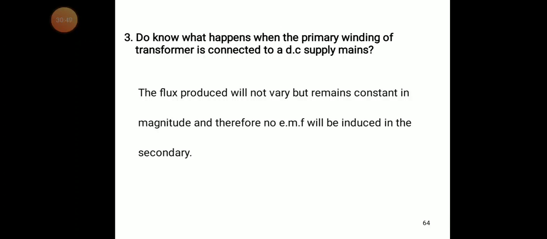That is the basic principle: whenever changing flux cuts the conductor, only then is EMF induced. So if you apply DC, the produced flux will not vary but remains constant in magnitude, and therefore no EMF will be induced in the secondary coil.